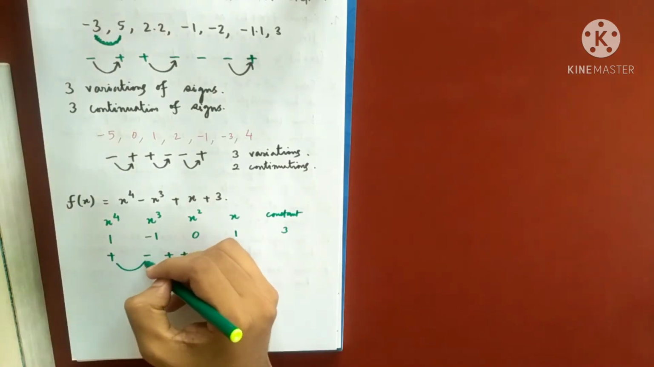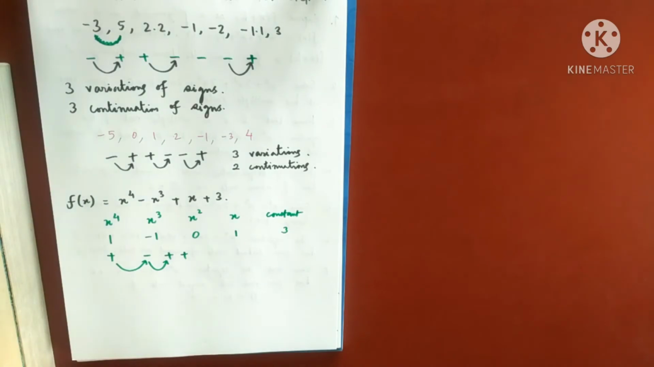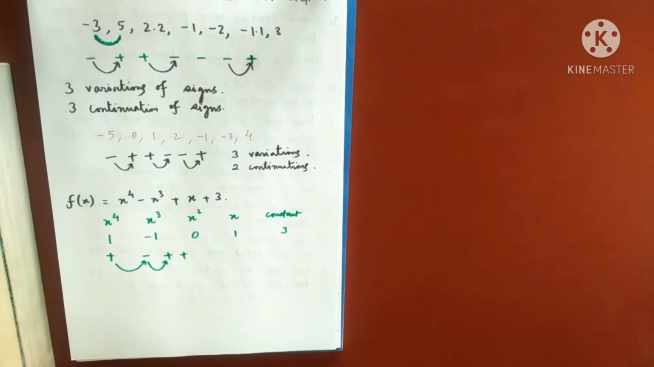How many variations are there? There are 2 variations. So what Descartes said, for this equation, the number of positive roots will not be more than 2 for sure. But he did not guarantee that there will be exactly 2. He said cannot be more than 2. He did not say that there is exactly 2.